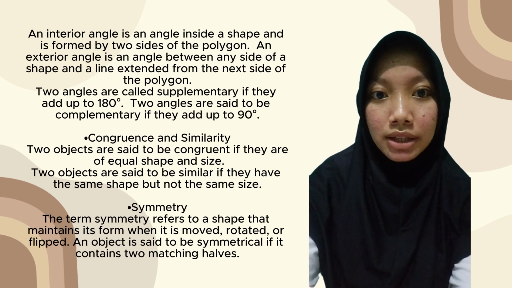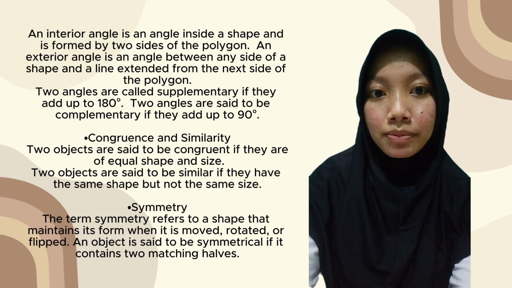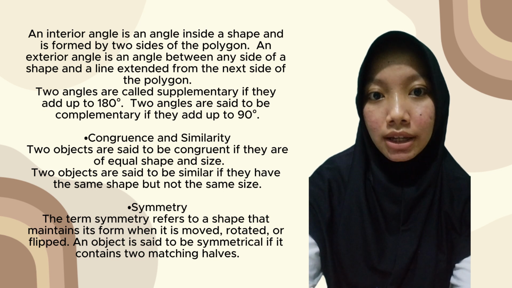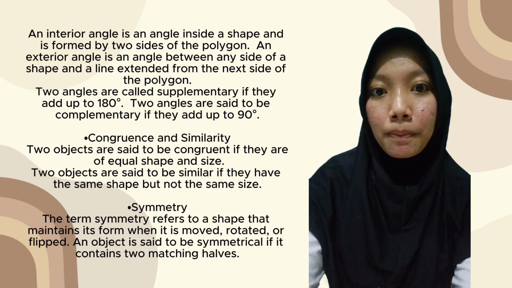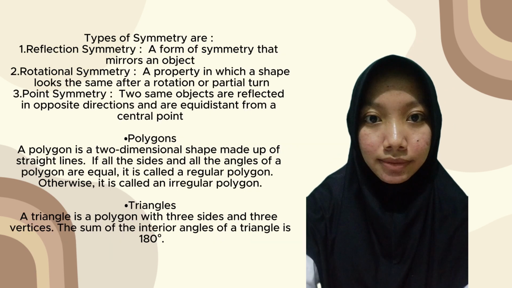Next, symmetry. The term symmetry refers to a shape that maintains its form when it is moved, rotated or flipped. An object is said to be symmetrical if it contains two matching halves.